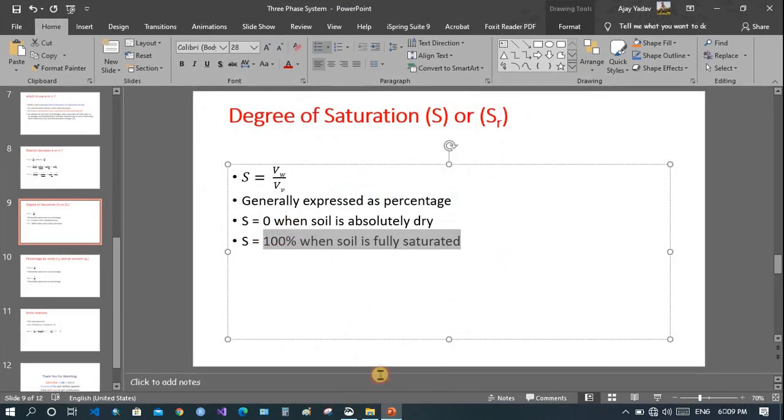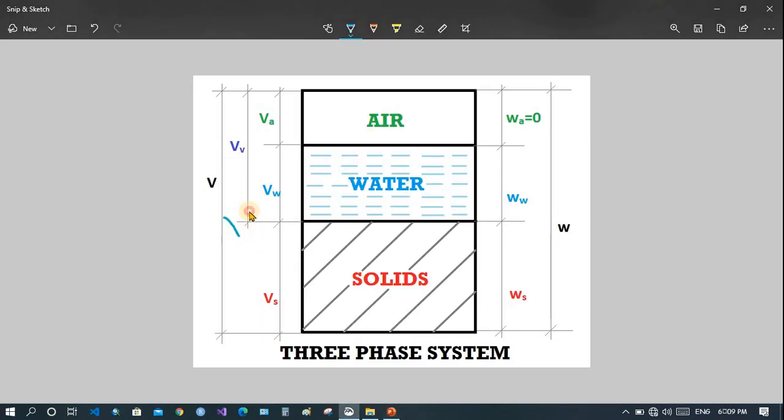And when it is 100%, when volume of water divided by volume of void is equal to 1, that is 100%, then volume of water and volume of void are the same. It means the air void is also occupied by water, and hence we get only a saturated system, that is a two-phase system.